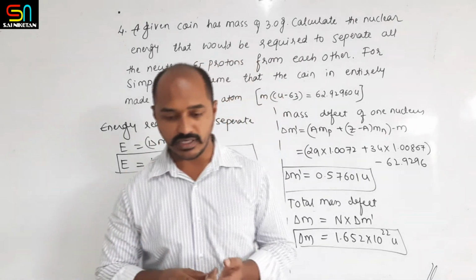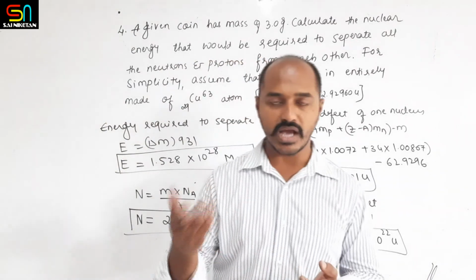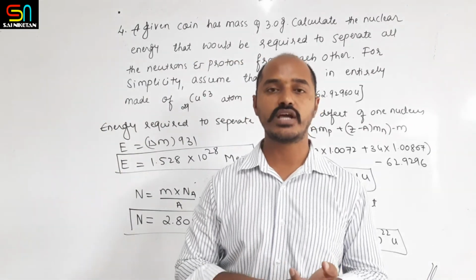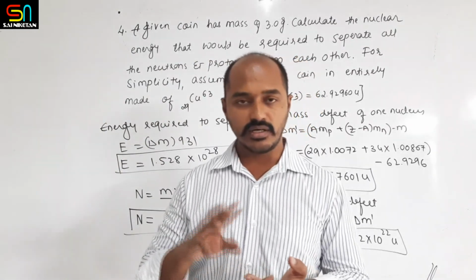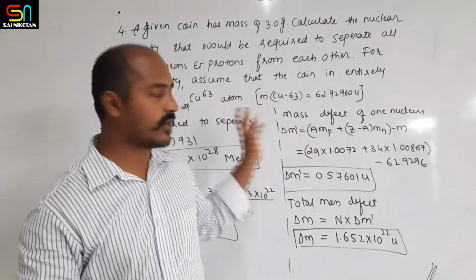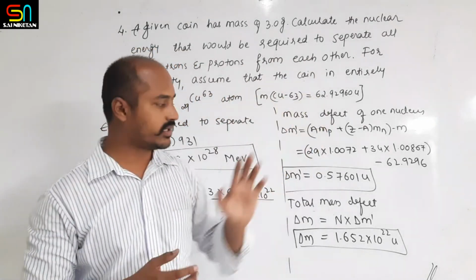We also studied the nuclear reactions like fission reaction and fusion reaction, and after all these things, theory is ended and we have started the problems.